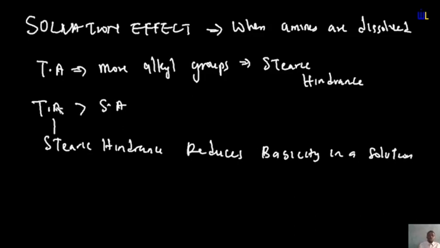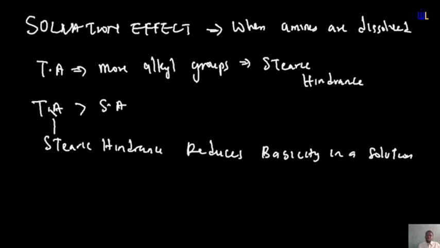So once they are inside a particular solvent, steric hindrance can now have effect. As I said, steric hindrance is an effect as a result of overcrowding, which leads to the reduction in the rate of that particular reaction occurring.